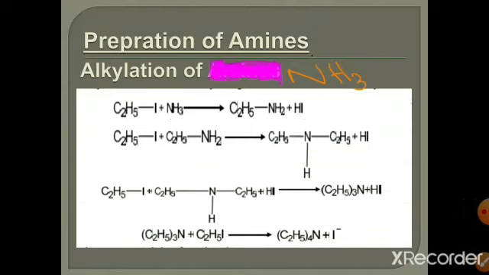So in this reaction, a mixture of primary, secondary, tertiary and quaternary amines is formed, and these amines are separated by fractional distillation.